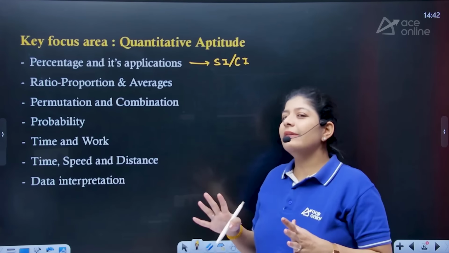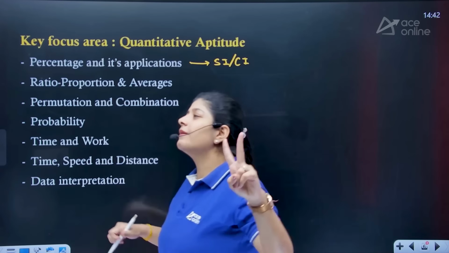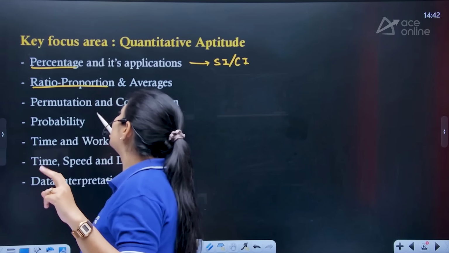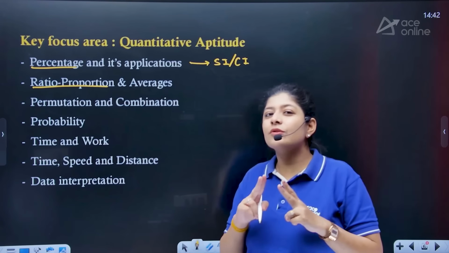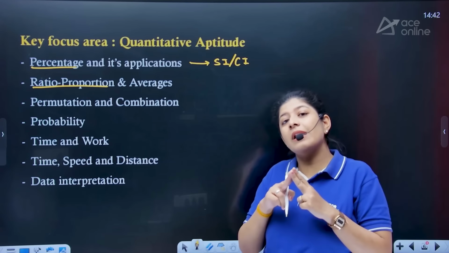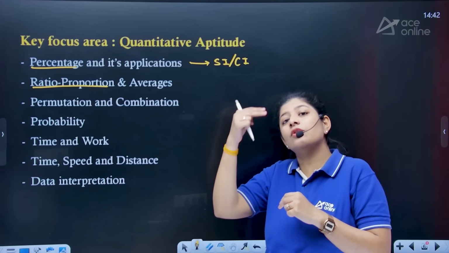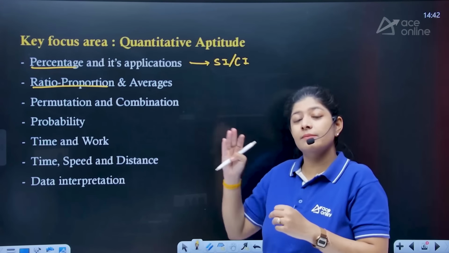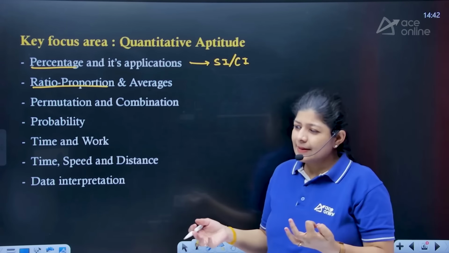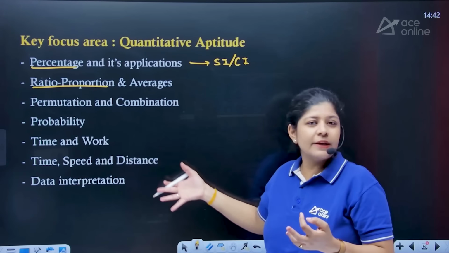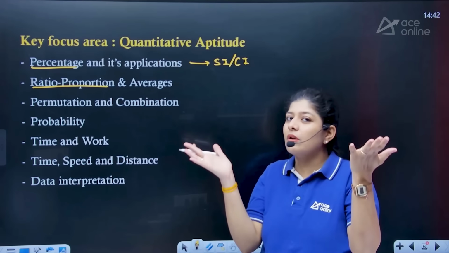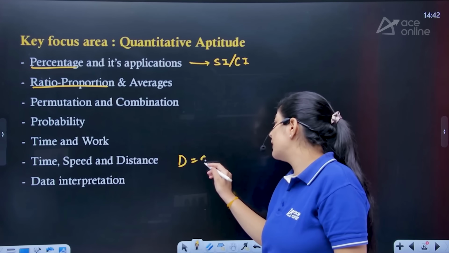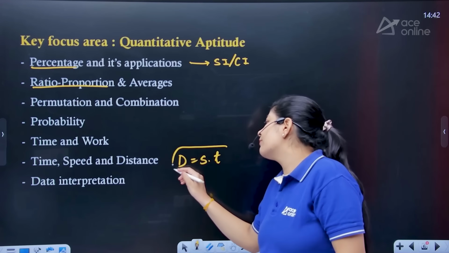In quantitative aptitude we have two main, or we can say most important topics: percentage and ratio and proportion. Basically these are the topics which will be able to solve up to 70 to 80% of the questions even if you don't know the basic concept. Let's suppose there's some question of time, speed and distance. I'm not able to recall the formula, although the formula is very simple, which is nothing but distance equals speed into time.